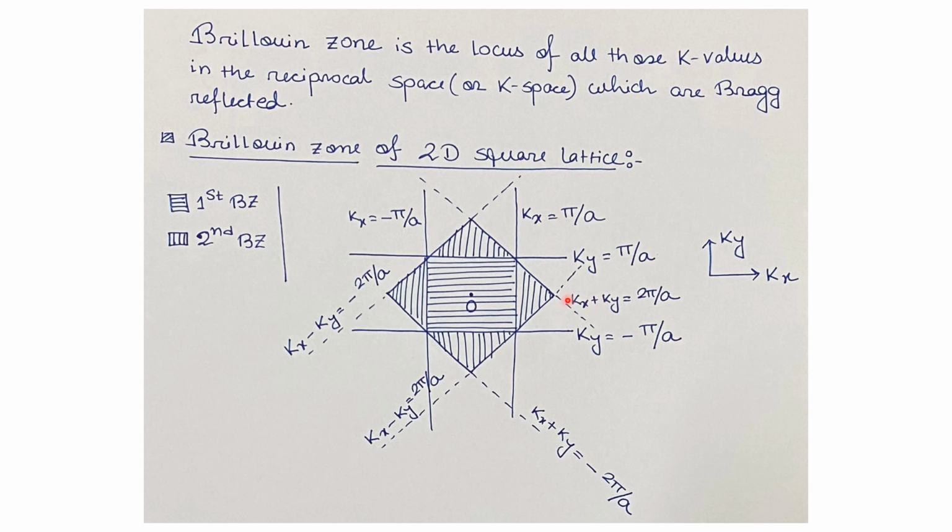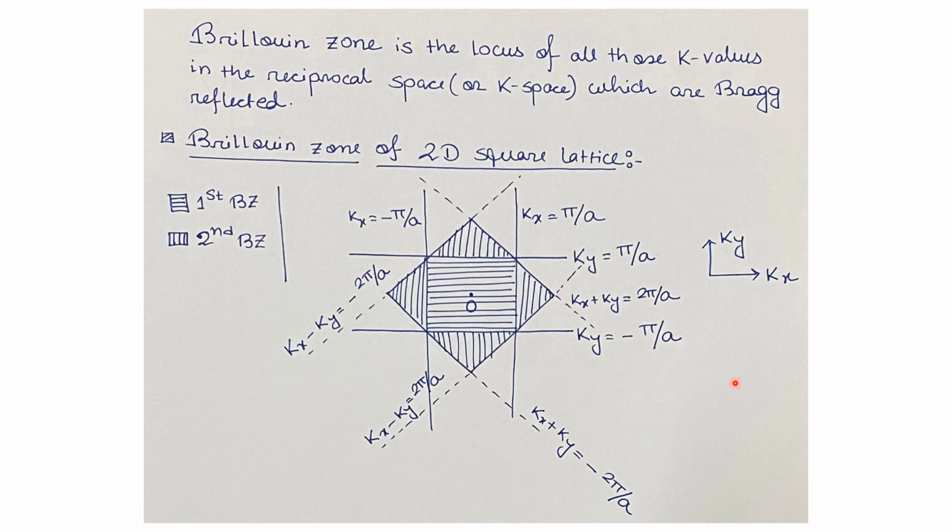The area enclosed by these four lines, excluding the first Brillouin zone area, will give the second Brillouin zone. So these four regions shaded with vertical lines give the second Brillouin zone of the 2D square lattice, and the boundary lines are the second Brillouin zone boundaries.